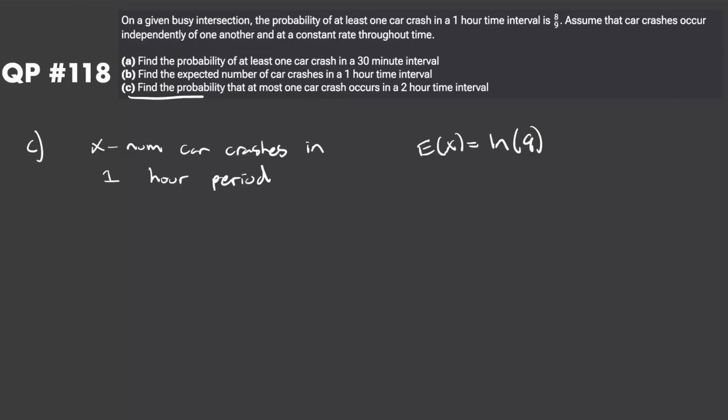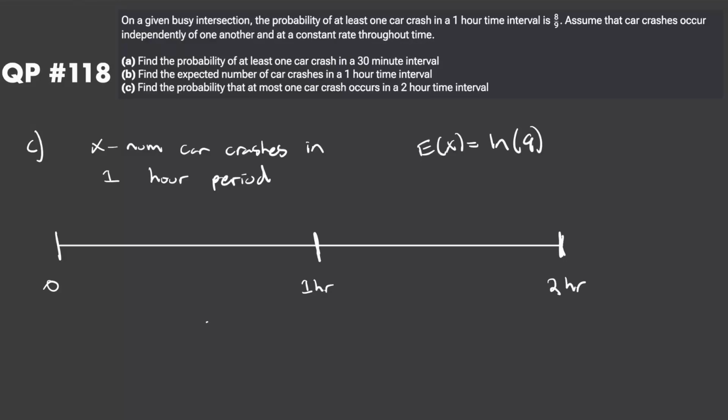Okay, so in part C, we need to find the probability that at most one car crash occurs in a 2-hour time interval. We know that if we let x be the number of car crashes that occur in a 1-hour period, the expected value of x is the natural log of 9. We just showed that in part B. We were dealing with a 1-hour interval before.